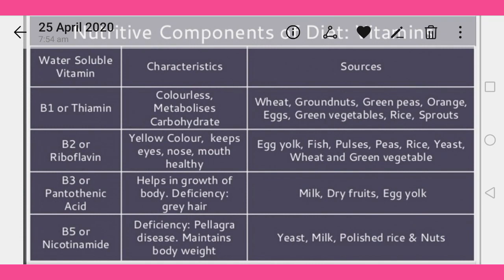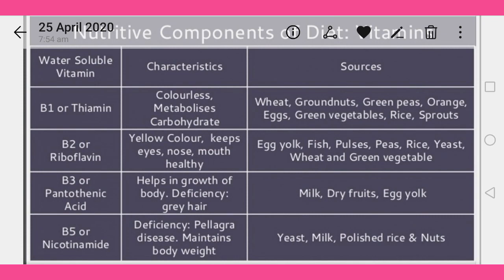And the second one, vitamin B2 or riboflavin. Yellow color, keeps eyes, nose, mouth healthy. The sources of vitamin B2 are egg yolk, fish, pulses, peas, rice, yeast, wheat, and green vegetables. These are the rich sources of vitamin B2.